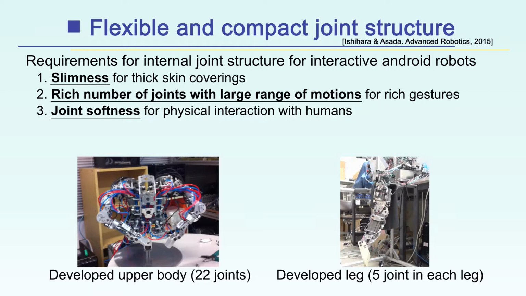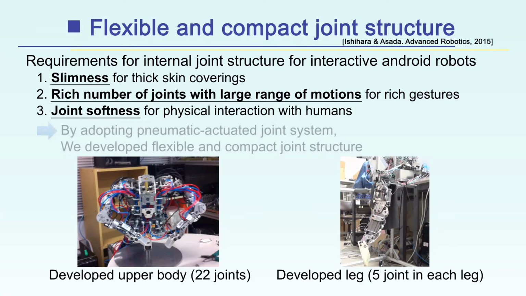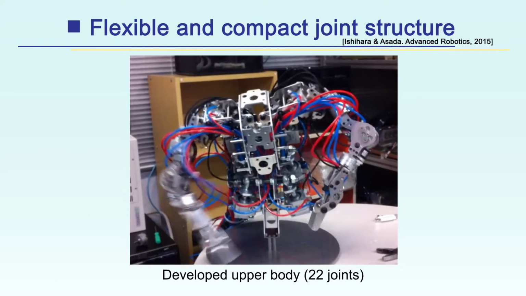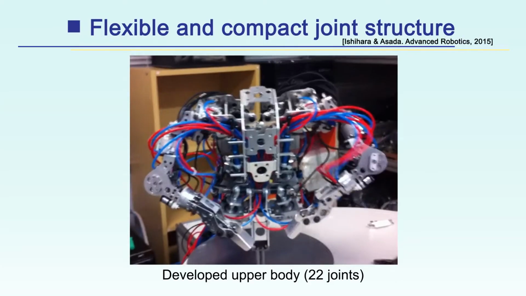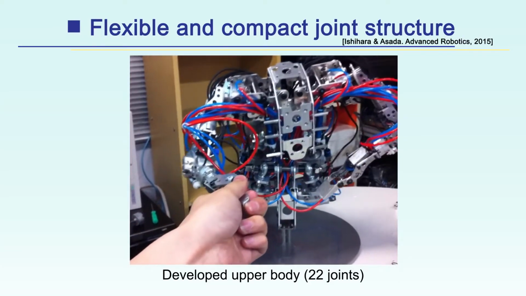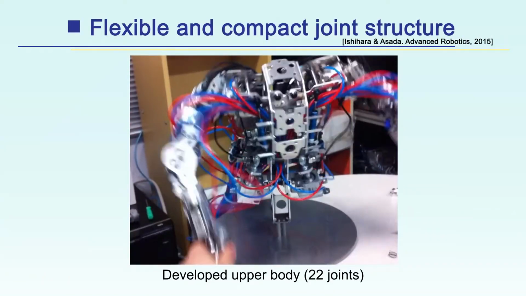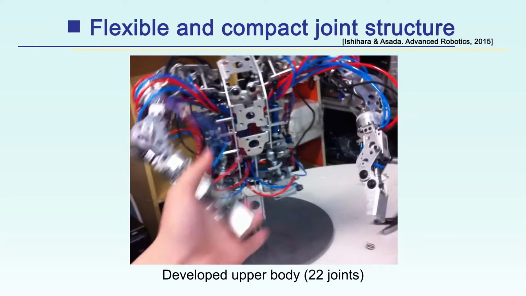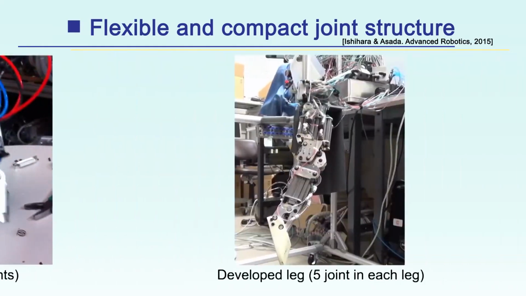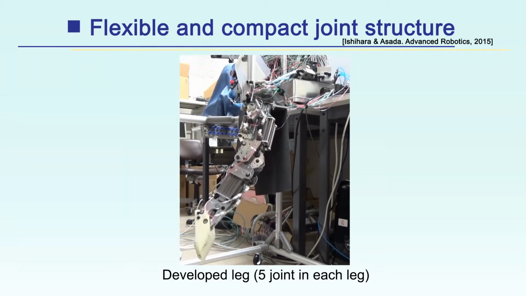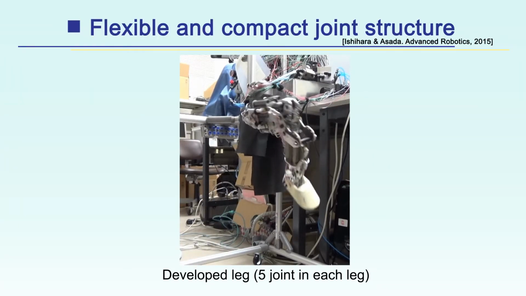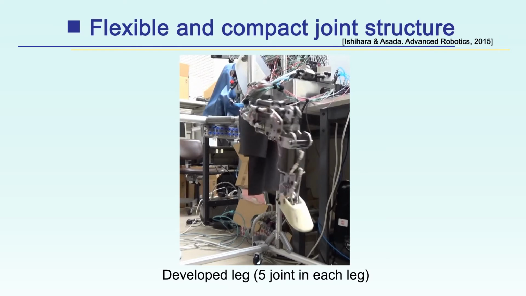First, I'd like to introduce a flexible and compact joint structure for the android. We adopted a pneumatically actuated joint system and developed a flexible and compact joint structure. The left movie shows how the developed upper body moves with 22 joints. Thanks to the rich joints with softness, rough physical interaction is possible like this. The leg in the right movie has 10 joints, and these joints have softness as with the upper body.